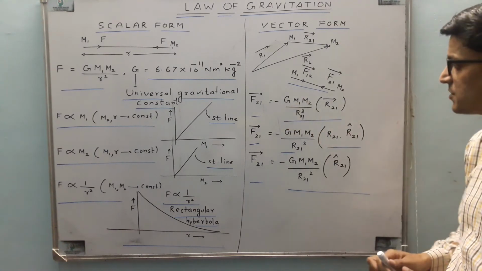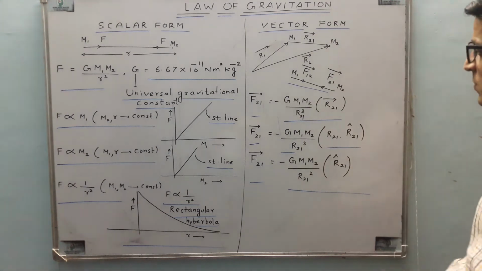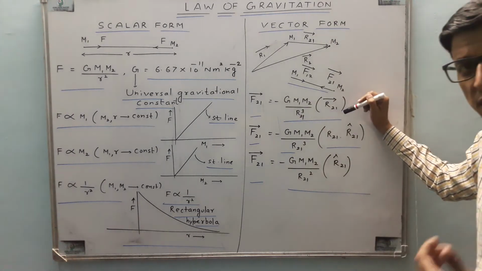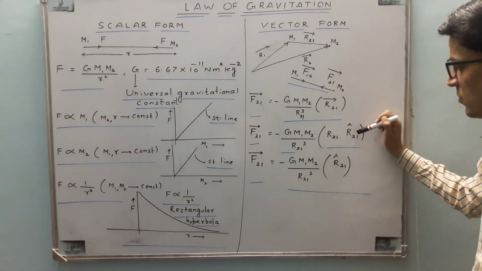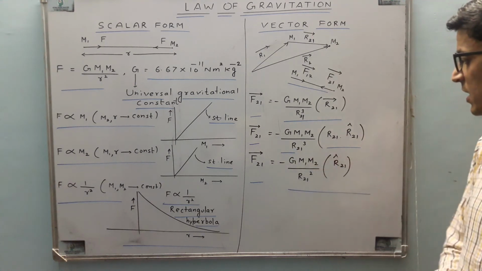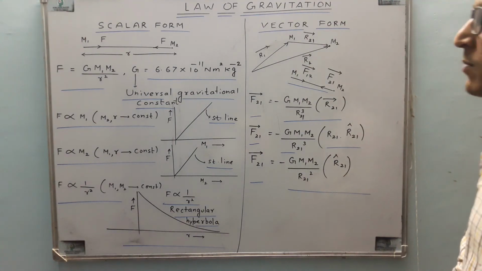And mathematically the relation is that vector F21 is minus G m1 m2 upon r21 cube into vector r21. So if we replace vector r21 by a unit vector, we can say that vector r21 will be magnitude of r21 into unit vector. So we have vector F21 is minus G m1 m2 by r21 square into unit vector r21. So in this way there are two popular forms and you can use them.